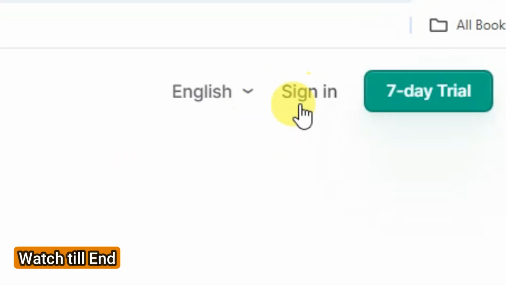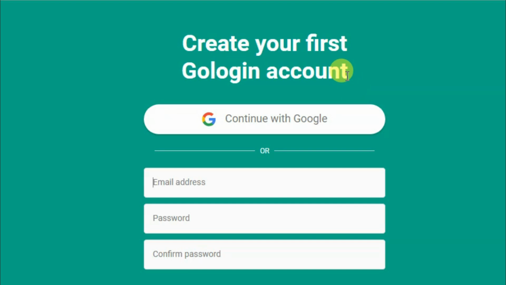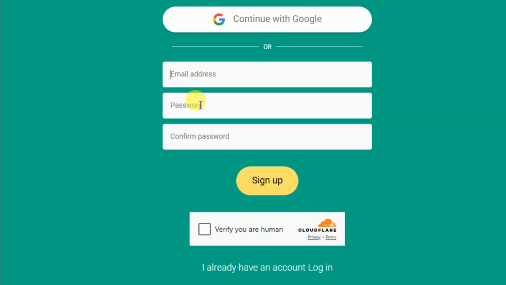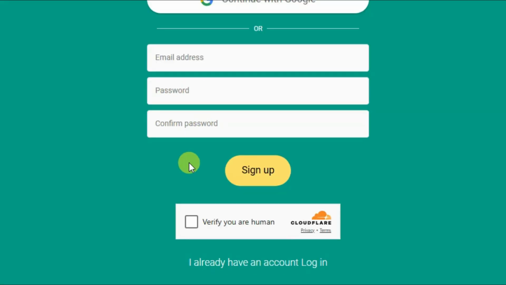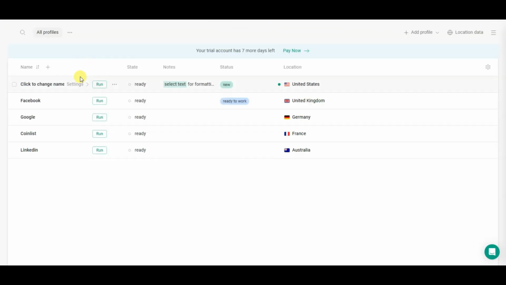Now you can click on the sign in button. Now you can click here. You can continue with Google, or you can type here your email address. You can type here your password. You can confirm the password. Now you can verify this CAPTCHA. At last, you can click on the sign up button. Once you successfully create your account, you will then come to this page.